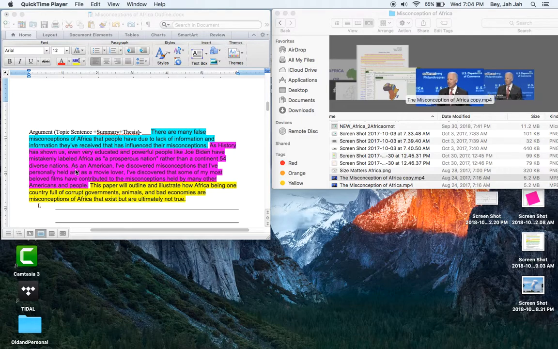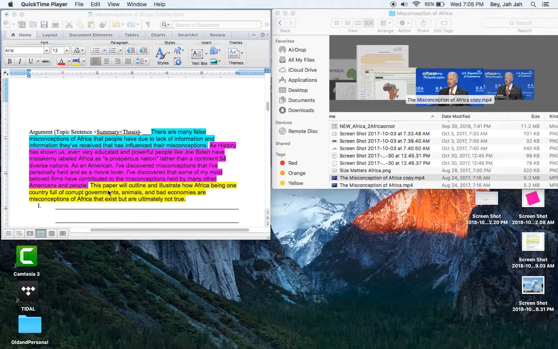Let's continue. As an American, I've discovered misconceptions that I've personally held, and as a movie lover, I've discovered that some of my most beloved films have contributed to the misconceptions held by many other Americans and people. So they're just kind of summarizing the activity where they read the Lion King article and they used it to do what? Give the reader context and grab the reader's attention. Now I'm ready for the thesis.